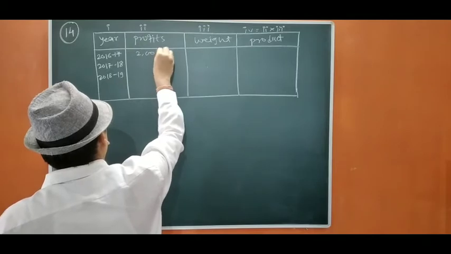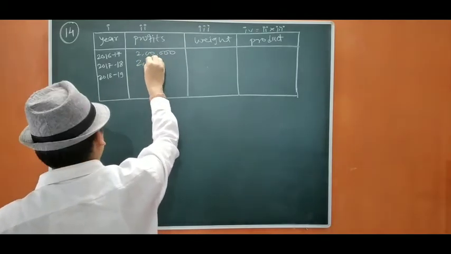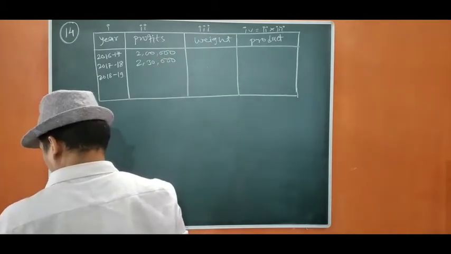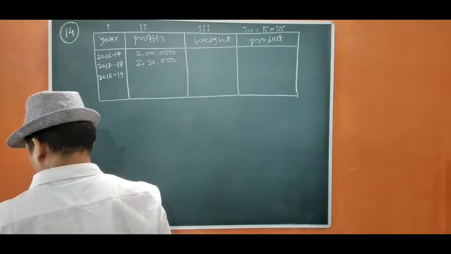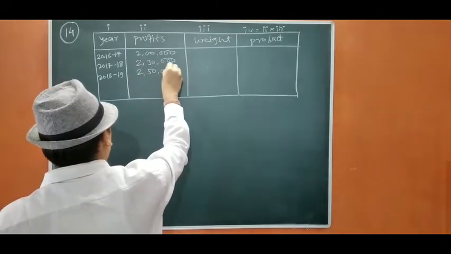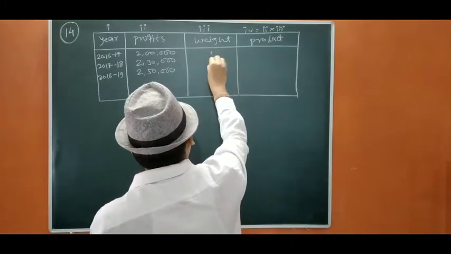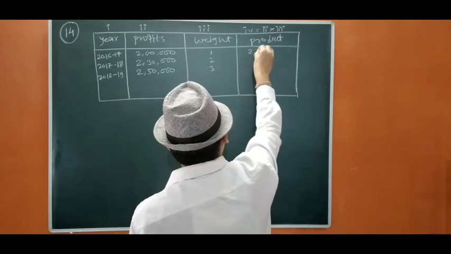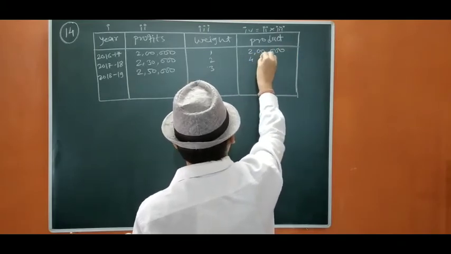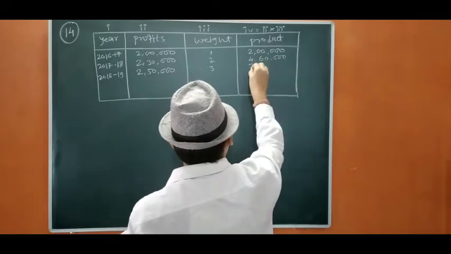It is 2 lakh, it is 2 lakh 30,000, and it is 2 lakh 50,000. Okay. Now we are going to assign the weight 1, 2, 3. It will be 2 lakh. It will be 4 lakh 60,000. Okay, and it will be 7 lakh 50,000.